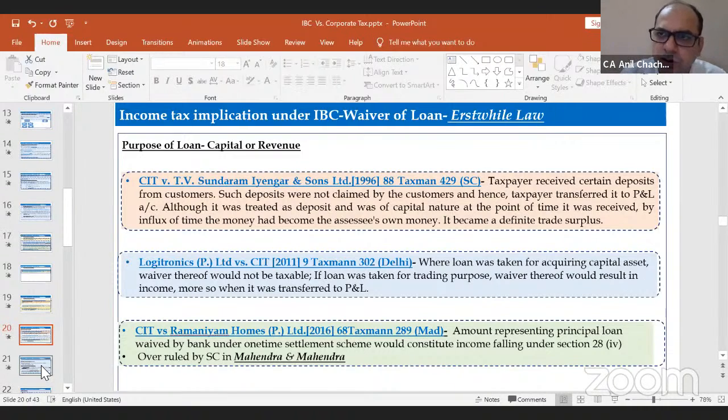If it is part of a term loan, it would not be treated as taxable income. Another judgment by the Madras High Court mentioned that the waiver of loan would be part of your income, but that was overruled by Mahindra and Mahindra, wherein it was mentioned that waiver of loan would be your monetary benefit and it is not part of section 28(4).